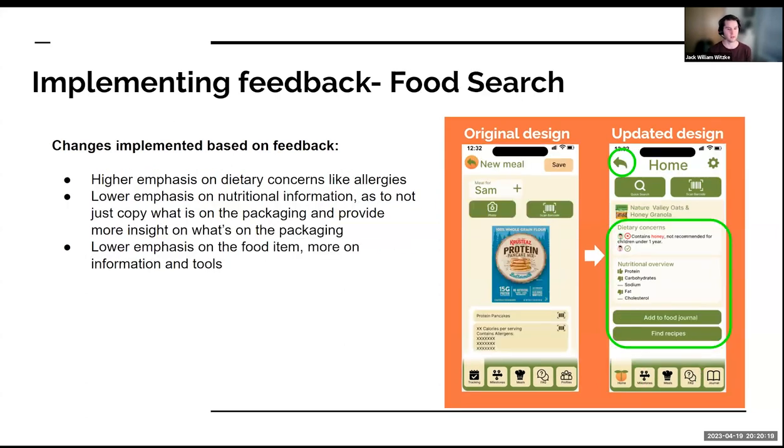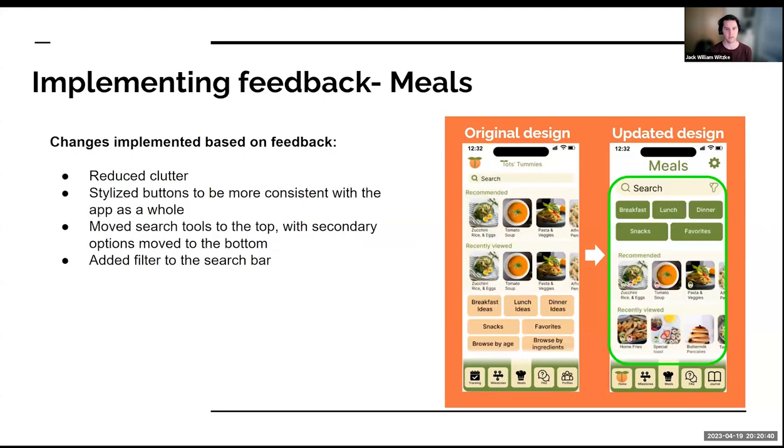So on that note, we also made some pretty big changes to the search feature. So beforehand, there was a lot of emphasis on the food item and the specific nutritional information. But with this update, there's much more focus on the child's needs and any sort of concerns that may exist pertaining to that food item that has been searched. The feedback we received on the meals page was mainly about the layout and users finding it overwhelming. So we reorganized and simplified what we thought was appropriate and made the buttons match the rest of the theme to improve consistency.